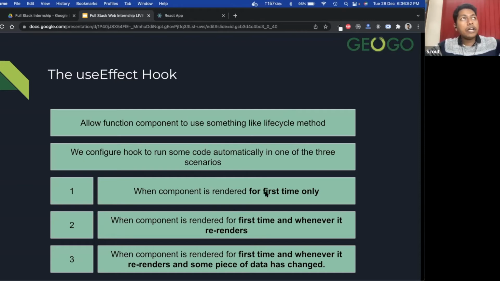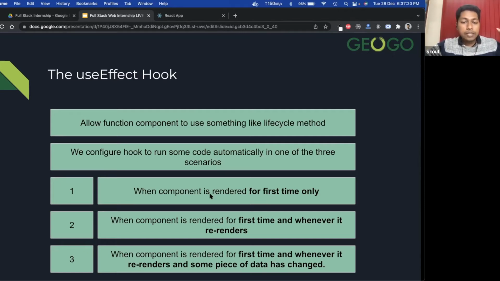Say you want to render your data for the first time only. Say in your weather application, whatever you have designed earlier, you want to only show the weather info of the current city only. There is no search option or nothing like that. So the render will happen one time only. One time you will make a network call, you will render the value there, and that will happen for the very first time. There is nothing else there. So that is the first case.